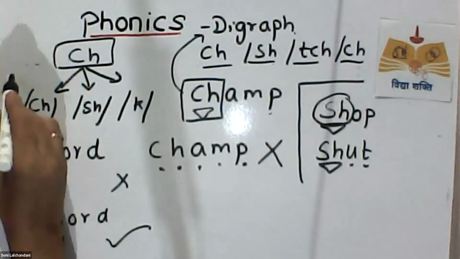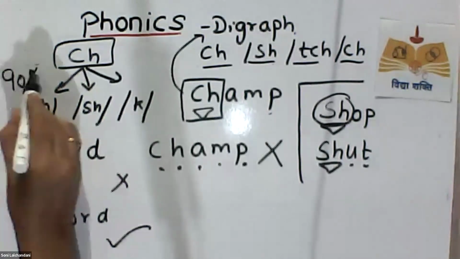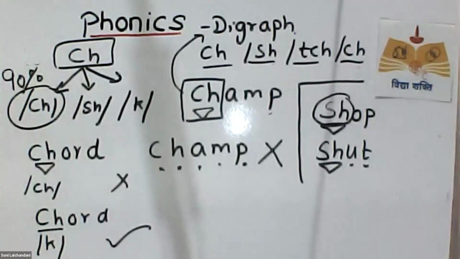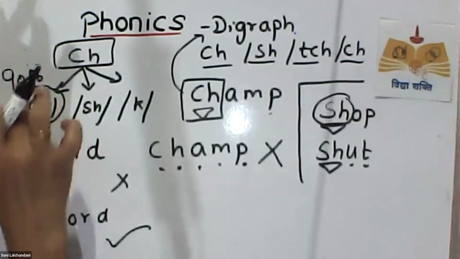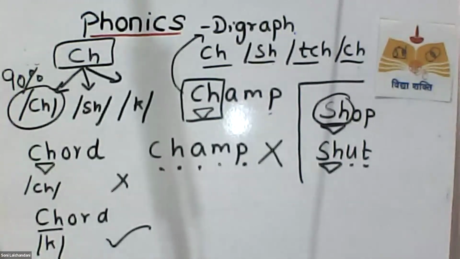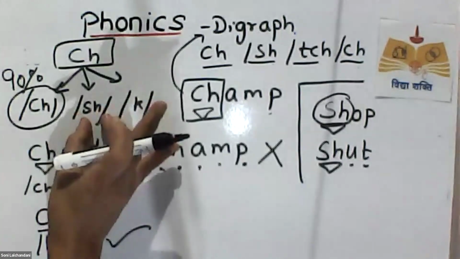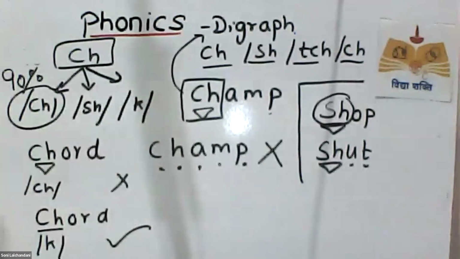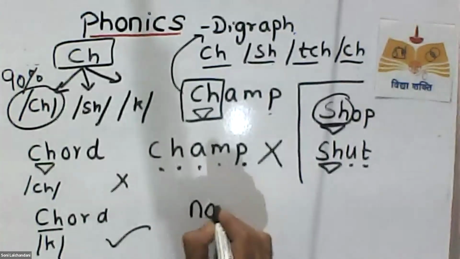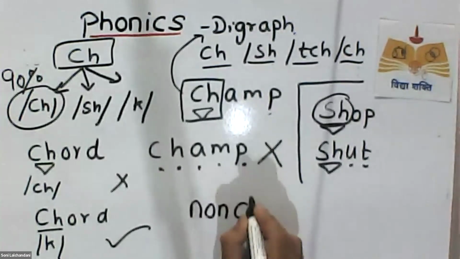But in 90% of the words CH makes this sound only. Ch, ch, ch. 90% of the words, CH makes the ch sound. Only in 10% of the words CH sometimes makes the sh sound, sometimes makes the k sound. Now, like in sh, I want to write nonchalant.